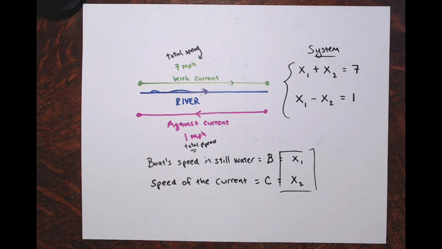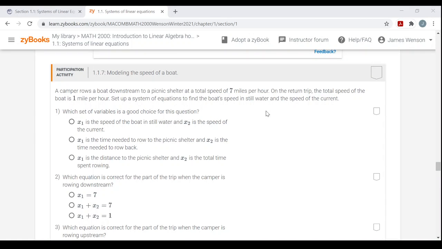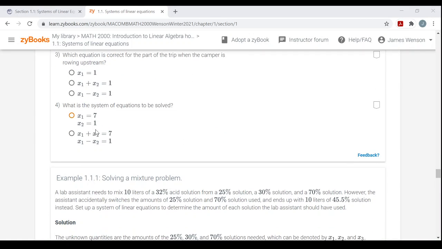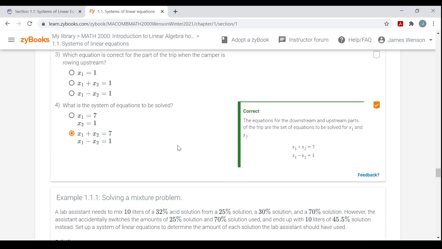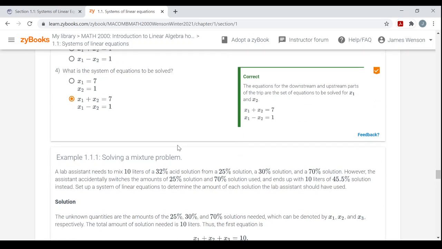Now, in the participation activity, you're not asked to solve it. You're just asked to set up the system. And so you see down here the very last part, what's the system associated, and I just got it here: x1 plus x2 equals 7, x1 minus x2 equals 1, and hopefully that made sense with the current, against the current. All right. And again, we're not solving anything yet. I know you know how to solve some of these from a previous algebra class. We're going to get into procedures for solving linear systems later.